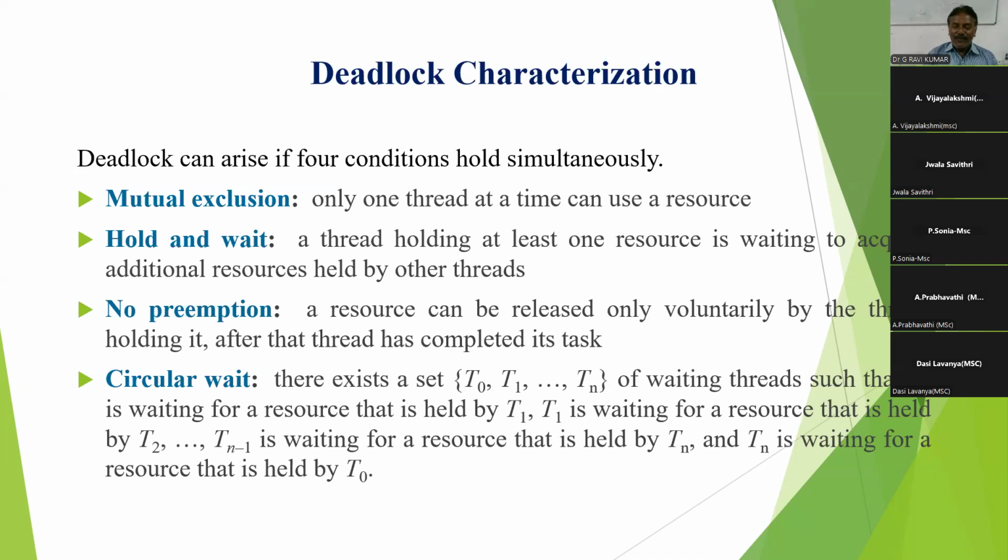Mutual exclusion applies to non-shareable resources. A printer is a non-shareable resource, because while one process is printing, the other must wait. After the first process finishes, the second process uses the printer. This situation is called mutual exclusion.